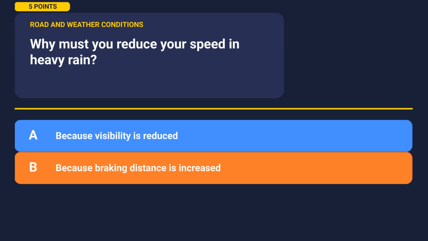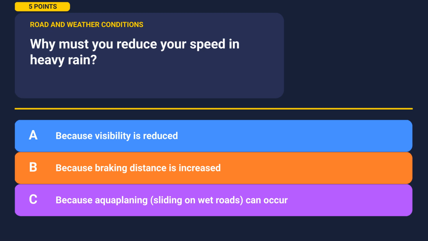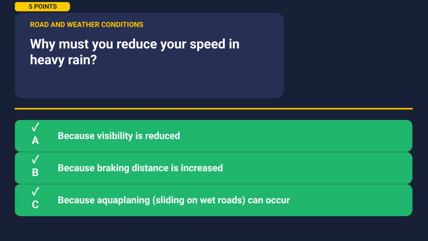Option B, because braking distance is increased. Option C, because aquaplaning, sliding on wet roads, can occur. Pause here and think carefully. Ready? Let's check the answers. All three are correct. A, B, and C.